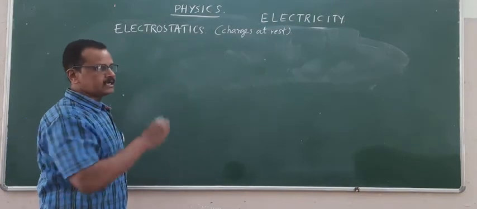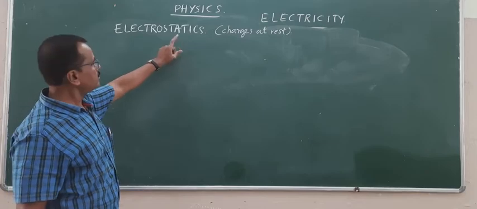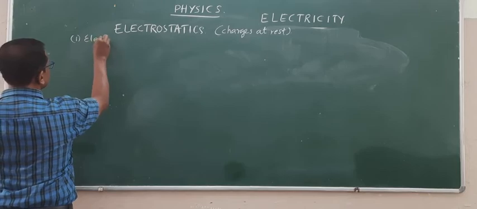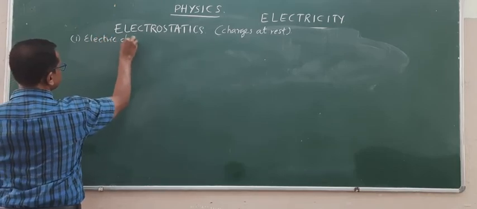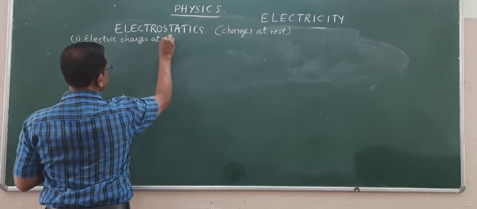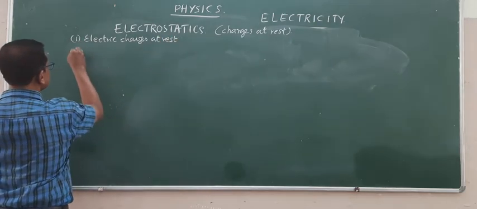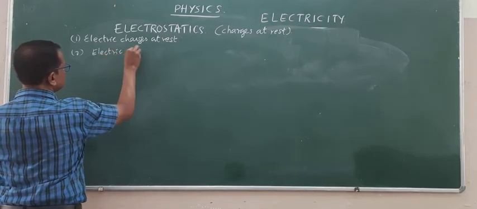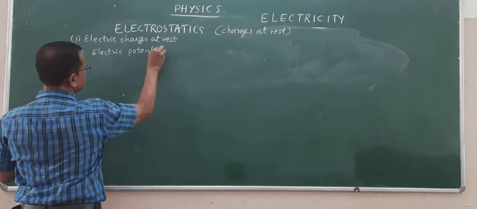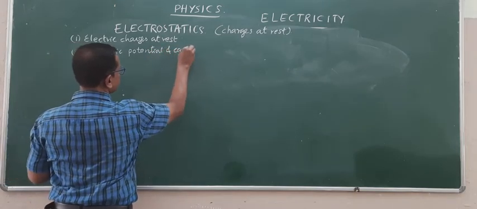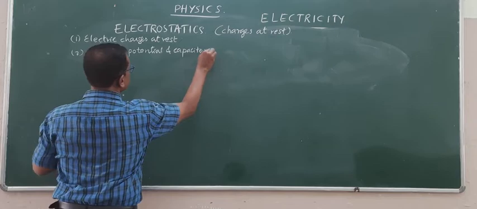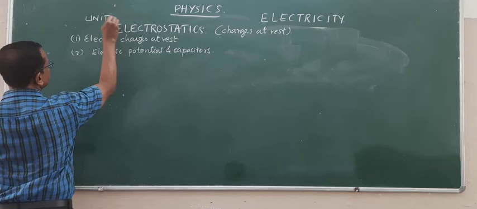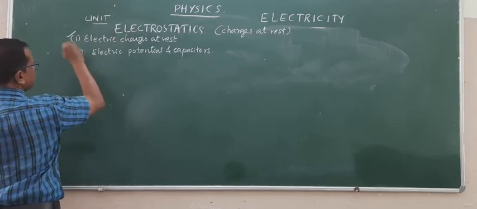When these charges are at rest, we learn their properties through two topics. First topic is electric charges at rest. Second topic is electric potential and capacitors. So electrostatics is unit number 1, and this unit has these two topics.